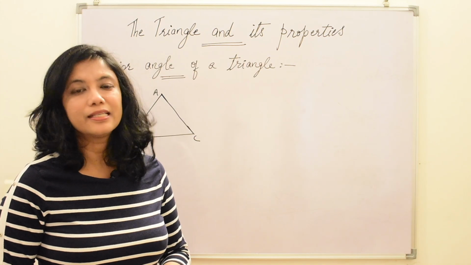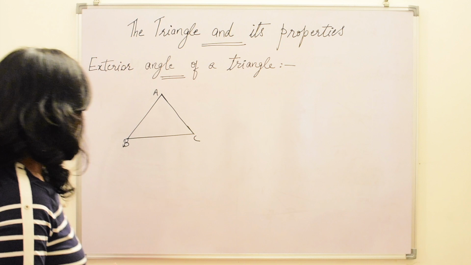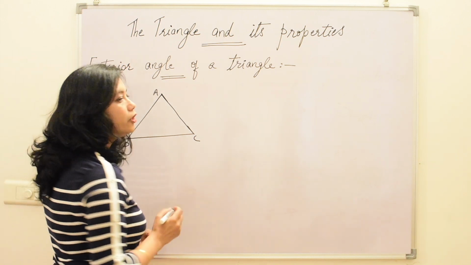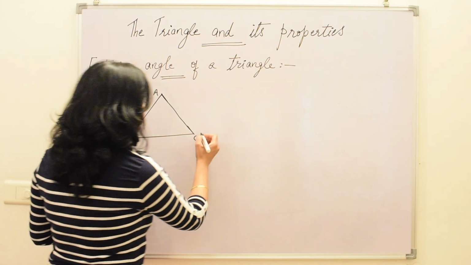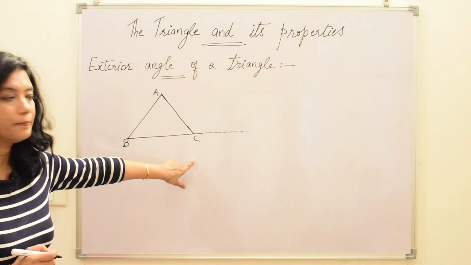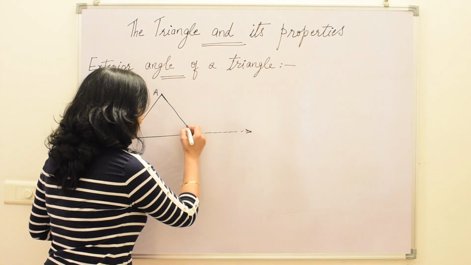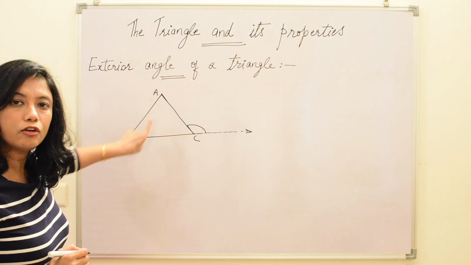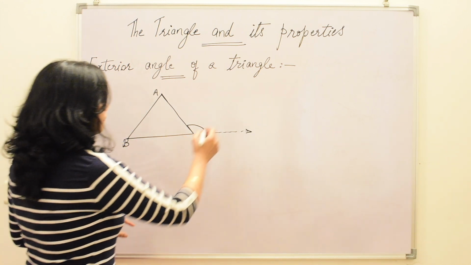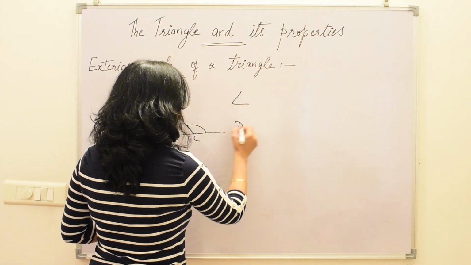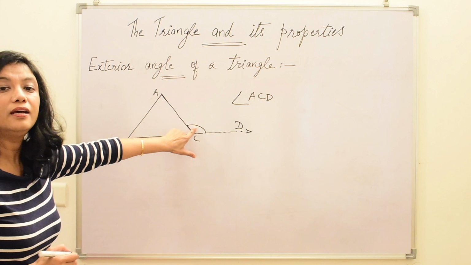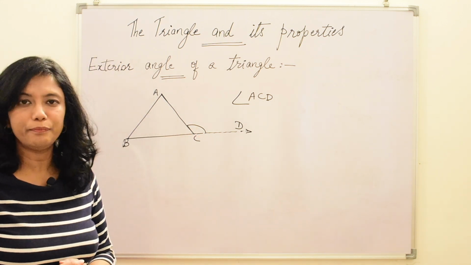Now let us study about the exterior angle of a triangle. See, this is a triangle ABC. Now let us see what is an exterior angle. When we produce any of the sides of a triangle, that is, when we extend, see, here we have extended this side BC. Now this angle is in the exterior of triangle ABC. This angle which is formed is called the exterior angle. Angle ACD is the exterior angle of the triangle ABC.